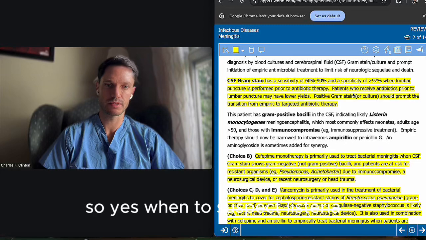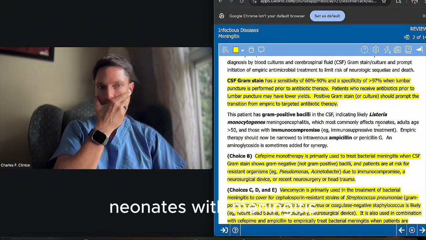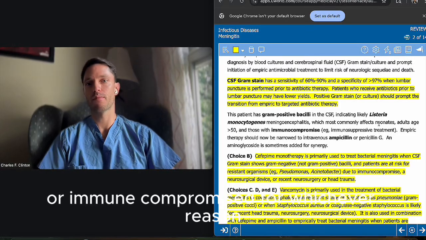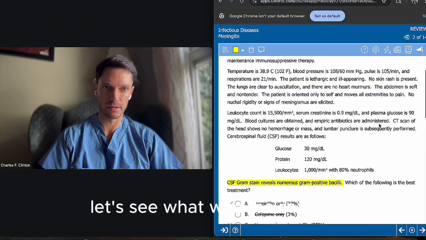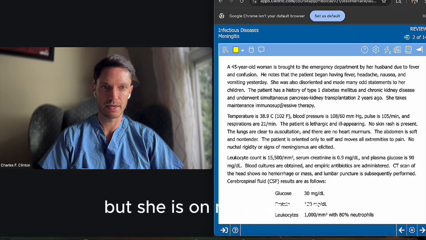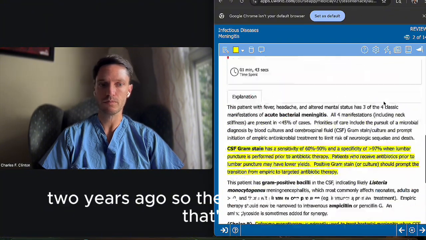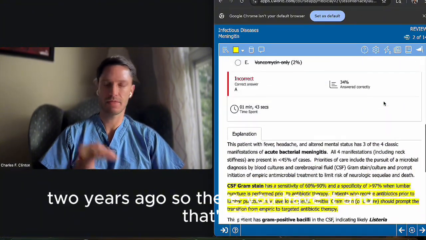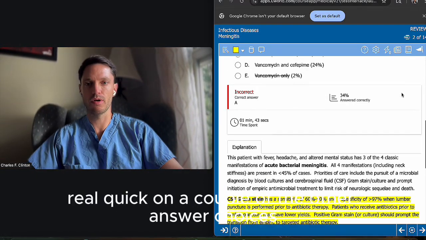So yes, when to suspect Listeria? Well, you suspect it in neonates, of course neonates with meningitis, or adults above the age of 50, or immunocompromised for whichever reason, such as this patient, who was immunocompromised. Let's see what was the reason this one was immunocompromised, because she was 45, but she is on maintenance immunosuppressive therapy for simultaneous pancreas and kidney transplant 2 years ago. So there you have it. That's it. That's the main pearl to answer this question correctly. Now I want us to focus real quick on a couple of the other answer choices.